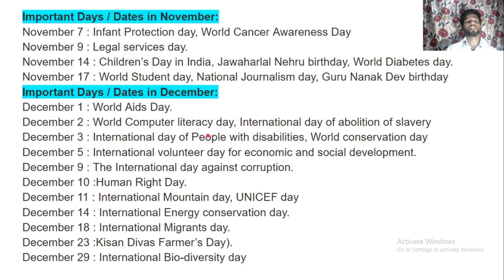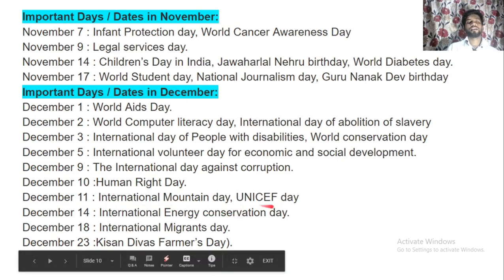3rd December, International Day of Persons with Disabilities, and is also celebrated on the same day, that is World Conservation Day. 5th December is celebrated for International Volunteer Day for Economic and Social Development. 9th December is celebrated for the International Anti-Corruption Day, and 10th December is celebrated for Human Rights Day, and 11th December is known for International Mountain Day, that is also known as UNICEF Day.